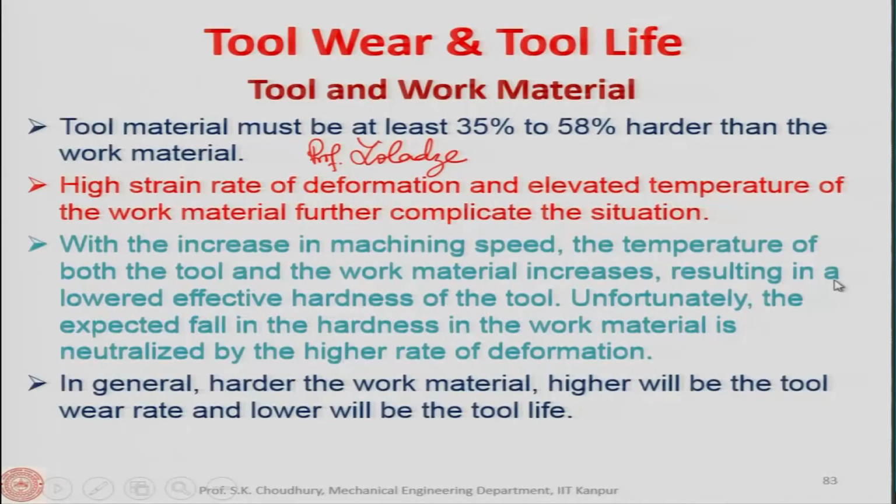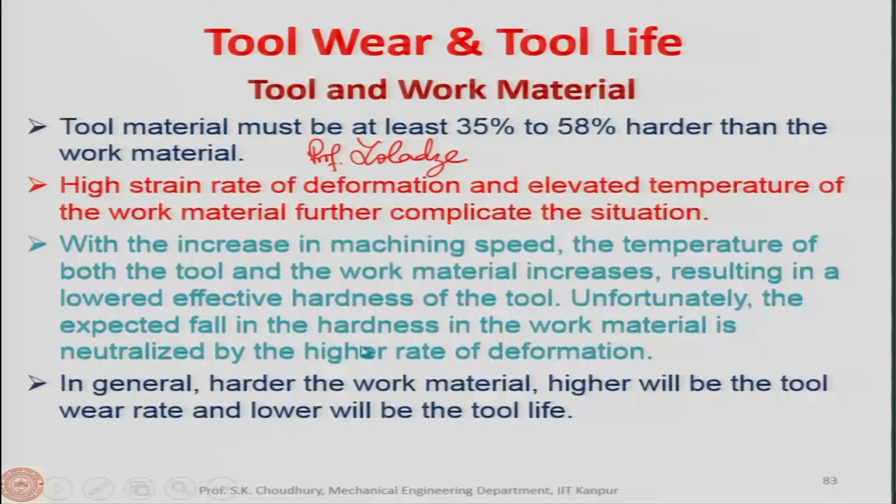This results in a lowered effective hardness of the tool, because the temperature increases, meaning the tool is thermally becoming softer, thermal deformation of the tool happens and the tool material becomes soft. Unfortunately, the expected fall in the hardness of the work material is neutralized by the higher rate of deformation.